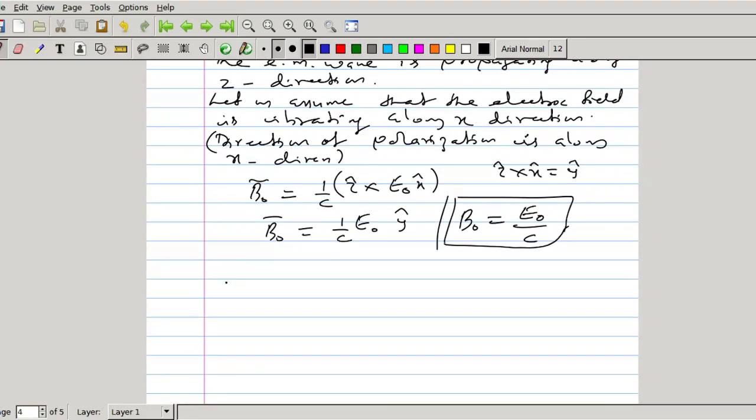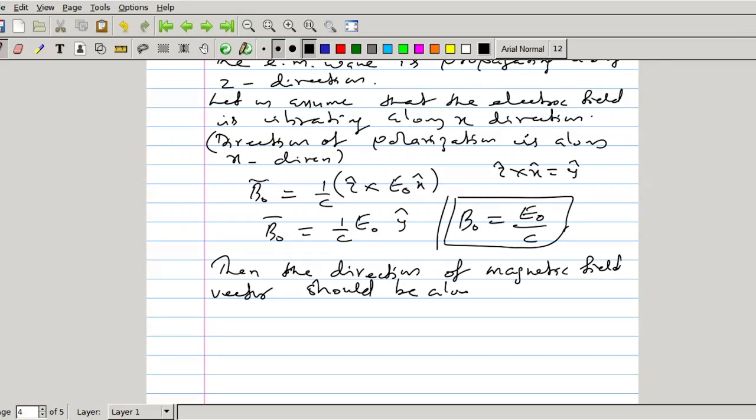If the electric field is along x direction, then the magnetic field vector should be along y direction.